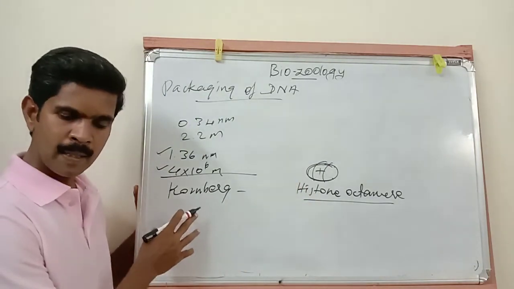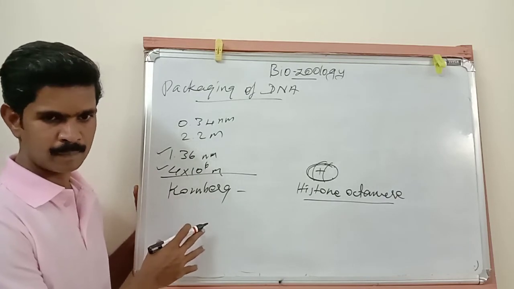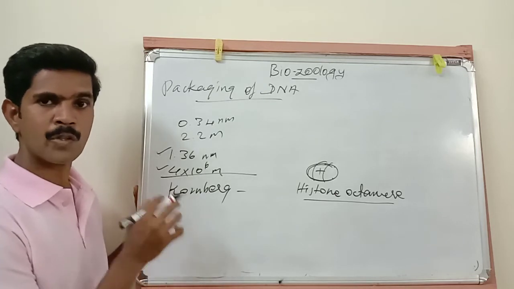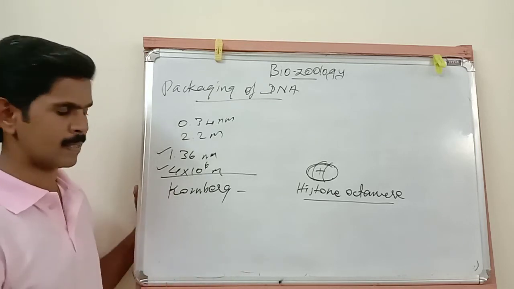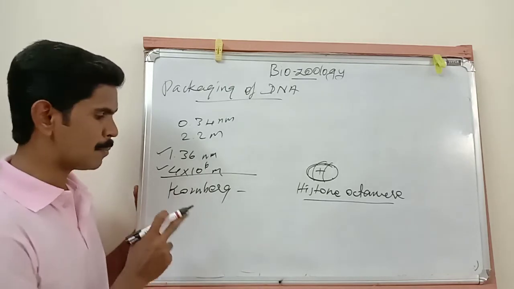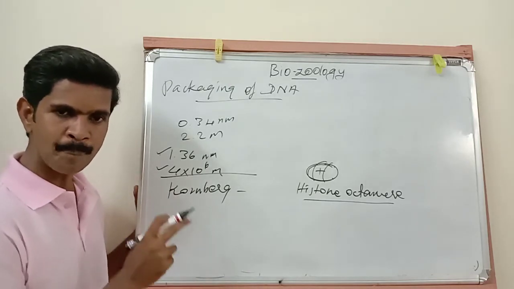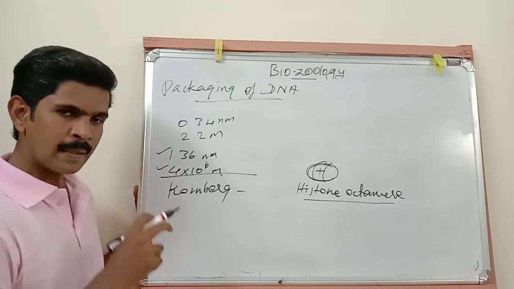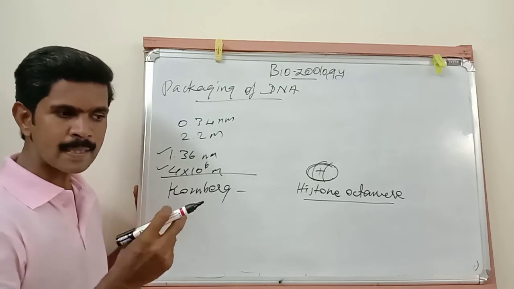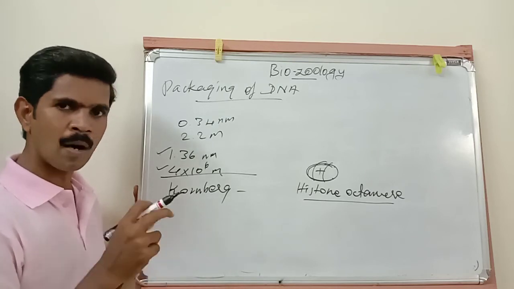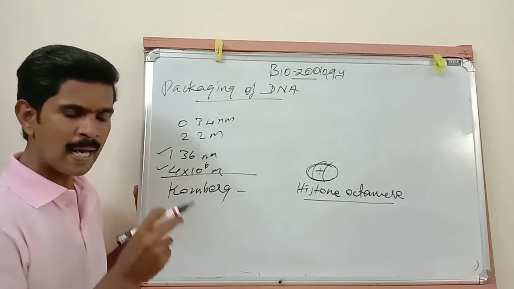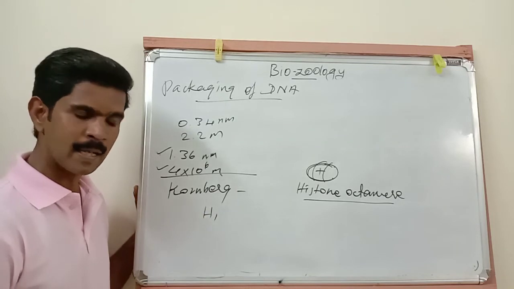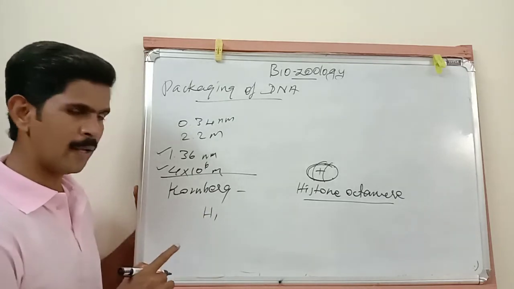Hope you understood this point. Then the next point is, a single nucleosome consists of 200 base pairs of DNA. Then the adjacent nucleosomes, or the nearest nucleosomes, are connected or linked by a DNA. It is called linking DNA or H1 DNA. Hope you understood this point.